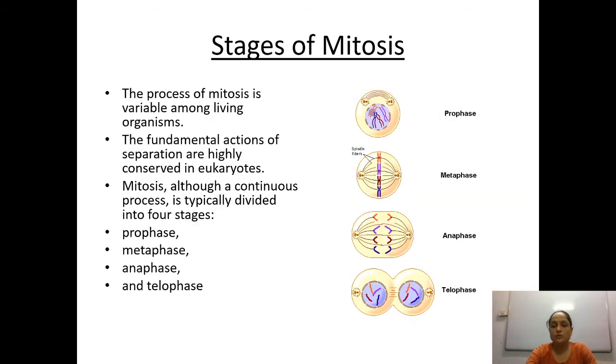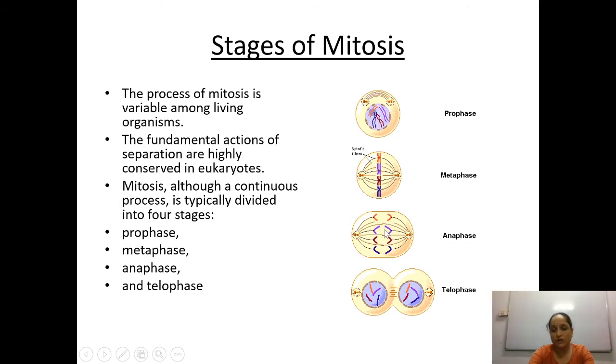Now, when we proceed, we are going to study the stages of mitosis. Stages of mitosis contain four stages: prophase, metaphase, anaphase, and telophase. Prophase is the first phase. Okay. In the picture you are able to see that in prophase, the genetic material is thread-like. These chromosomes are in the form of chromatin material. This is thread-like. In the next phase, you are able to see they became condensed chromosome structures.